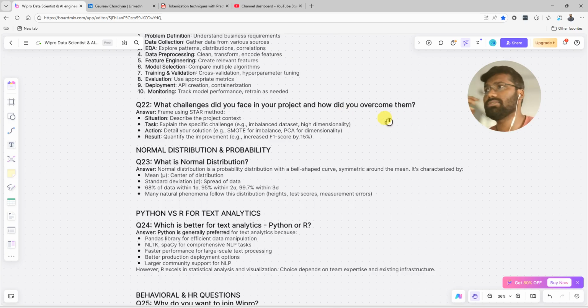So when someone asks you about challenges, he wants to know that, because every problem statement has problems. If you don't have a problem, that means you have not solved that problem, because you don't know what's working. Sometimes it is related to data. You don't have a team of data engineering and you are fetching that data, and you are not very trained in SQL query writing.